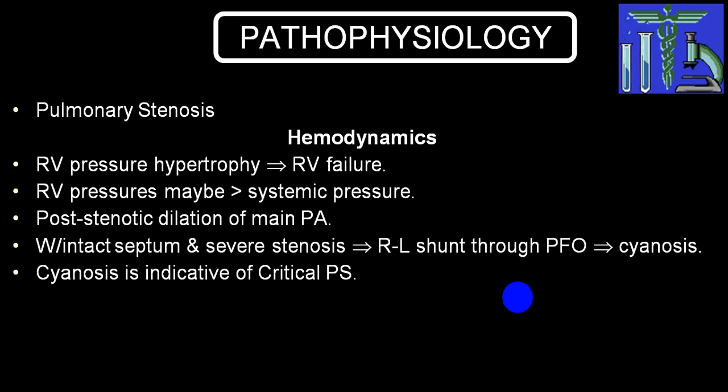Secondary to the stenosis, there will be little dilatation of the main pulmonary artery. We call it post-stenotic dilatation. And when there is a severe stenosis, usually there will be right to left shunt, and that will end up in cyanosis. And severe cyanosis indicates critical pulmonary stenosis.